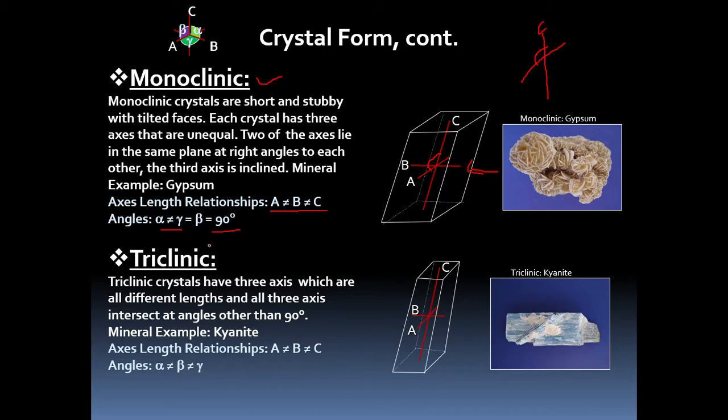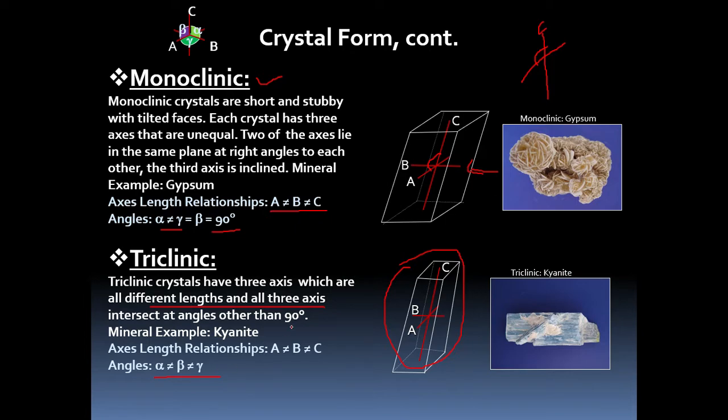Then last one is triclinic. Triclinic system has three axes which are all of different lengths. All the axes make angles to each other, so alpha is not equal to beta is not equal to gamma.